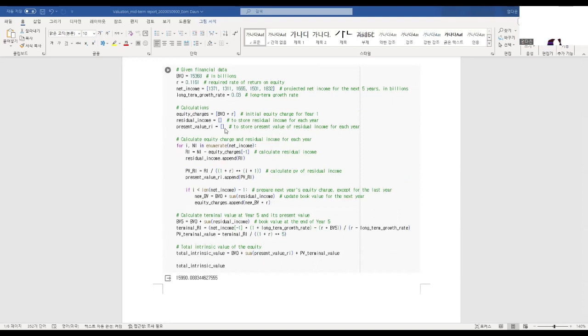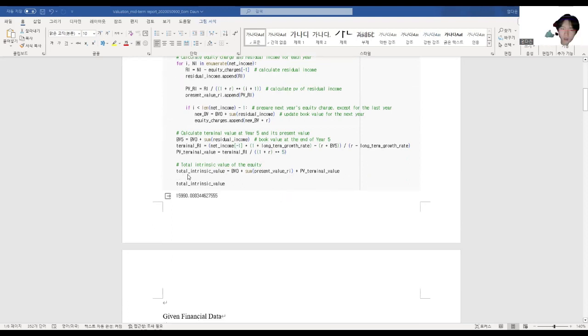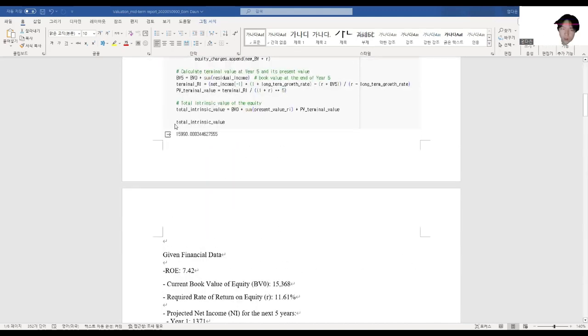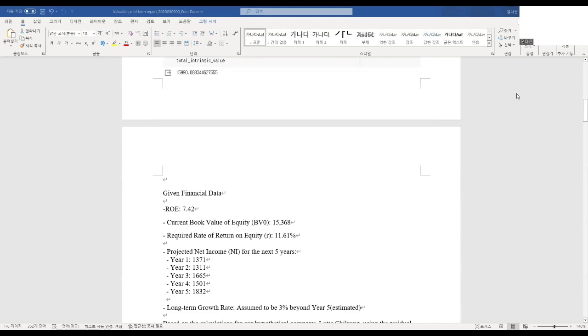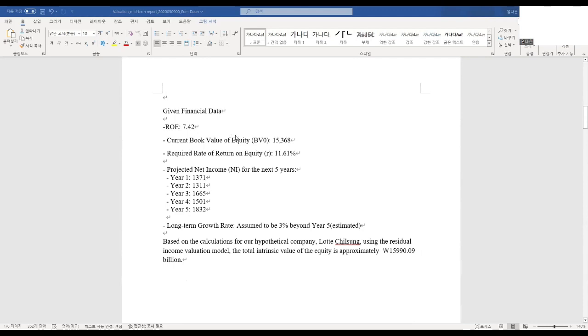I just ran the code, and this shows us the total intrinsic value, which is approximately 15,990 point something. Sorry for my camera. The webcam isn't very good today, so it might be buzzing.